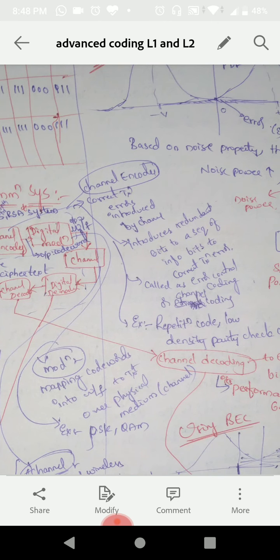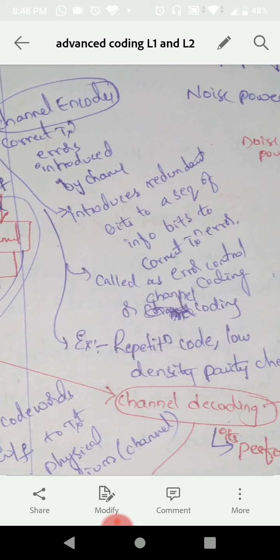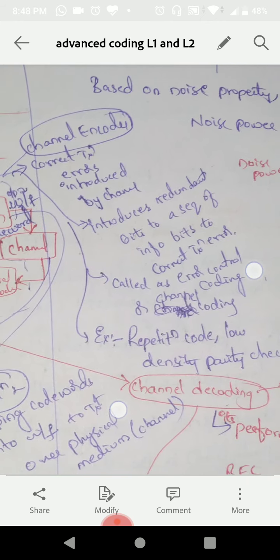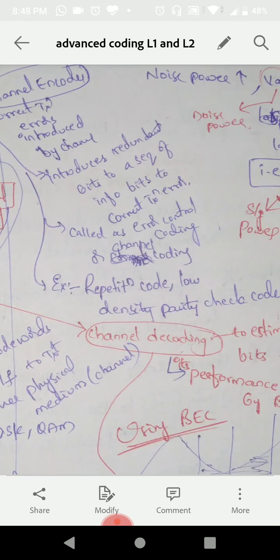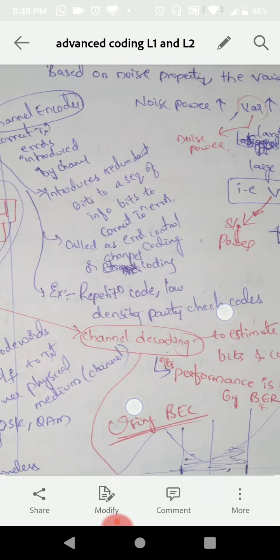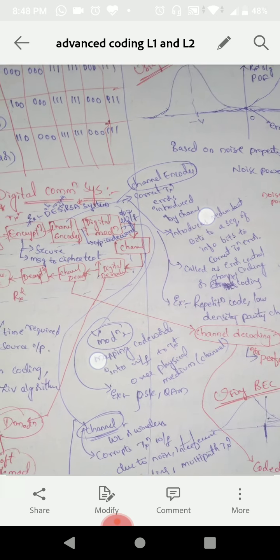It is nothing but introducing some redundant bits to the sequence so that it is easy to detect the transmission errors. So it is also called error control coding or channel coding. Generally we use repetition codes or low density parity check codes as a channel encoder.